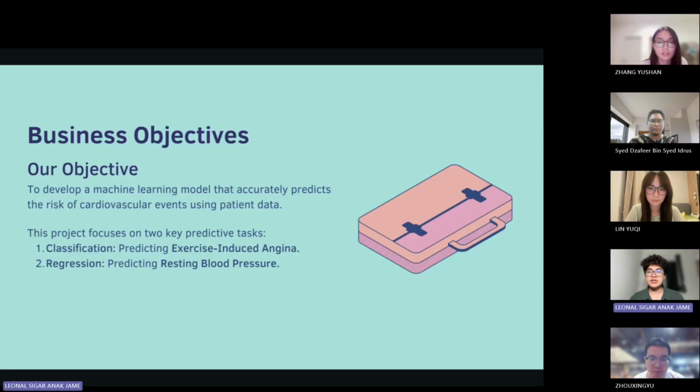Our main objective is to use machine learning to predict the risk of heart disease based on patient data. For this project, we focus on two specific tasks. First, a classification task to predict if a patient will experience exercise-induced angina. Second, a regression task to predict a patient's resting blood pressure.